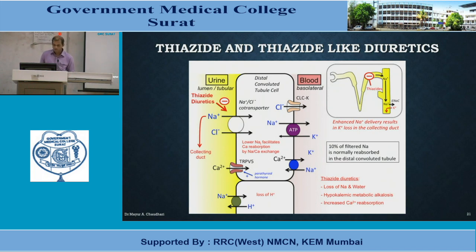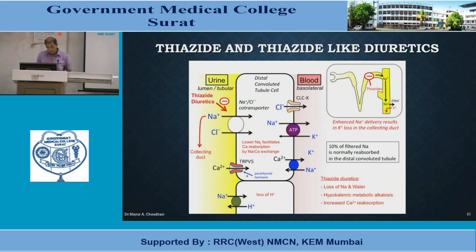Apart from sodium, here you can see sodium is exchanged with potassium ion, and calcium is also exchanged with sodium ion. So enhanced sodium excretion also leads to potassium loss in the collecting duct. Apart from sodium, potassium ions are also excreted out, and one of the adverse effects of this thiazide-like diuretic is hypokalemia because of increased excretion of potassium ion.